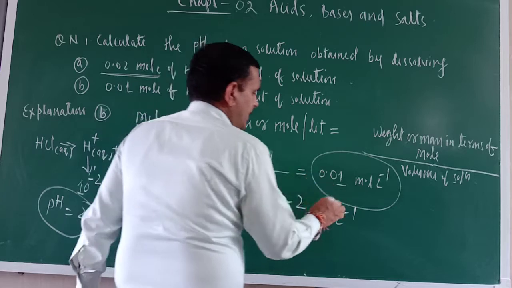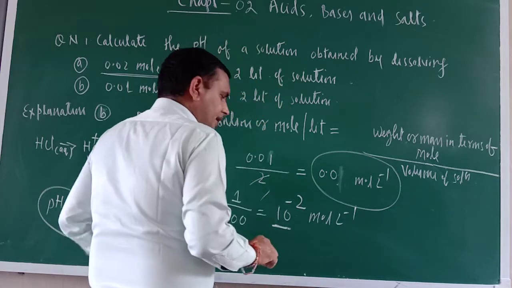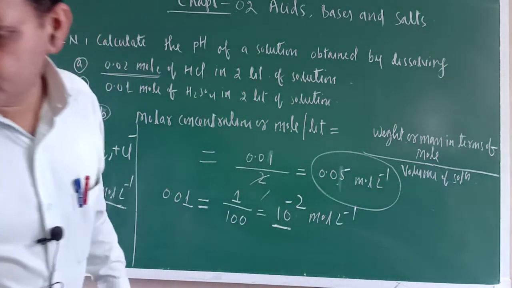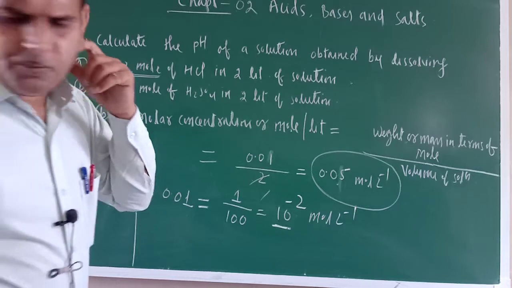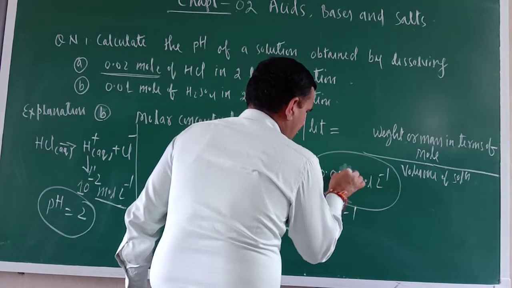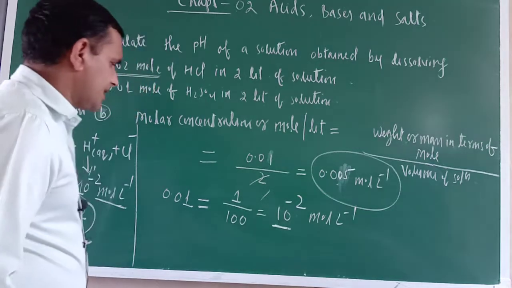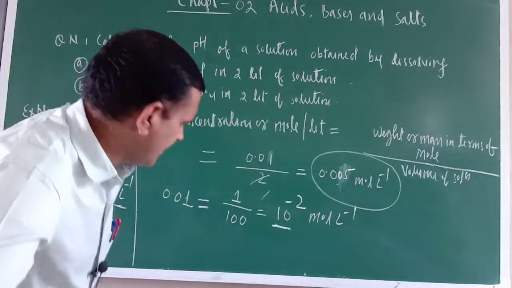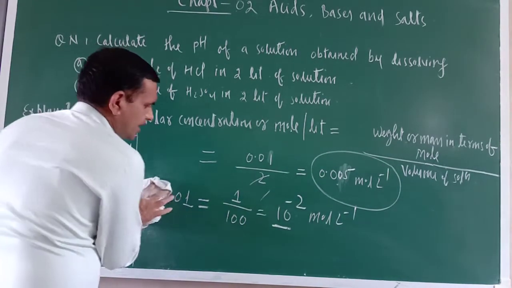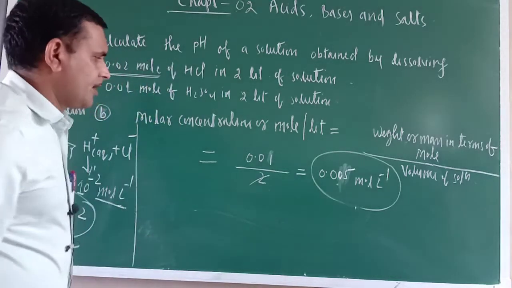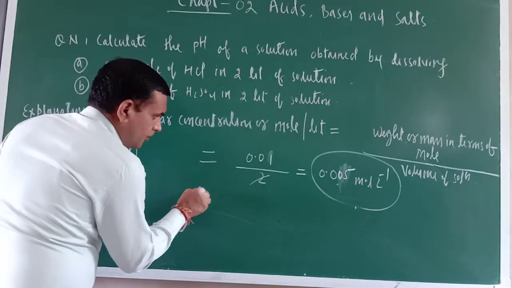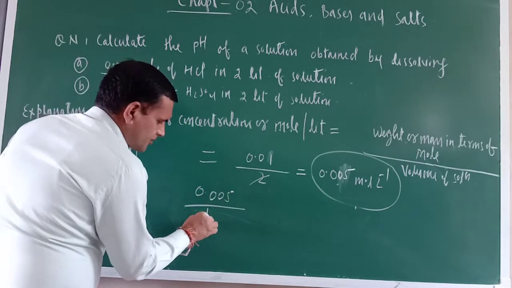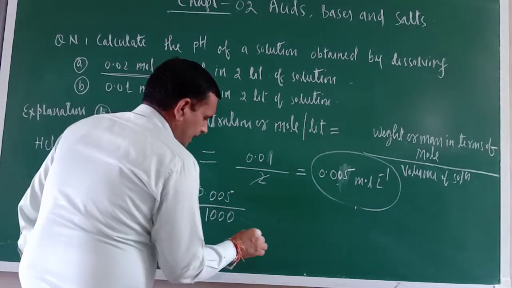2. So here what would be there? Just see, 0.005. Okay, 0.005. Am I correct? 0.005, okay, this is mole liter inverse. So this can be written. Just see. Here what we can write? Just let me rub this. Now we can write here. See, mole liter inverse. So 0.005 divided by what we want, 2, 3. So what is there? 1000. That can be written.